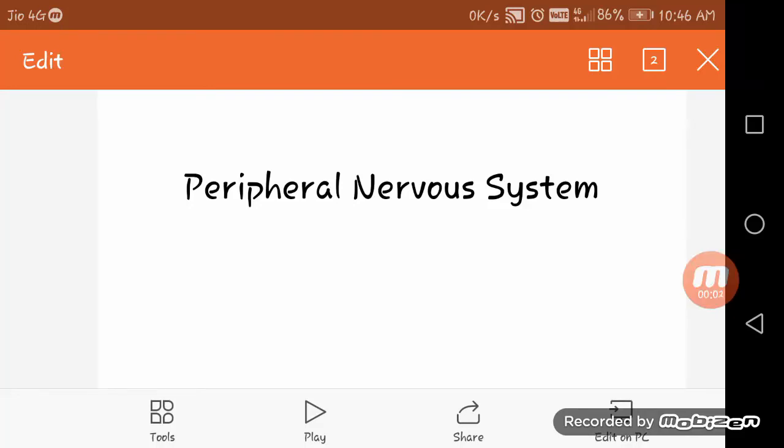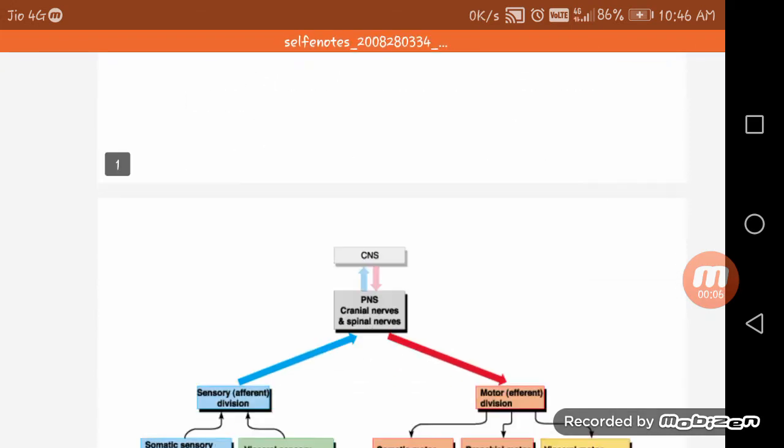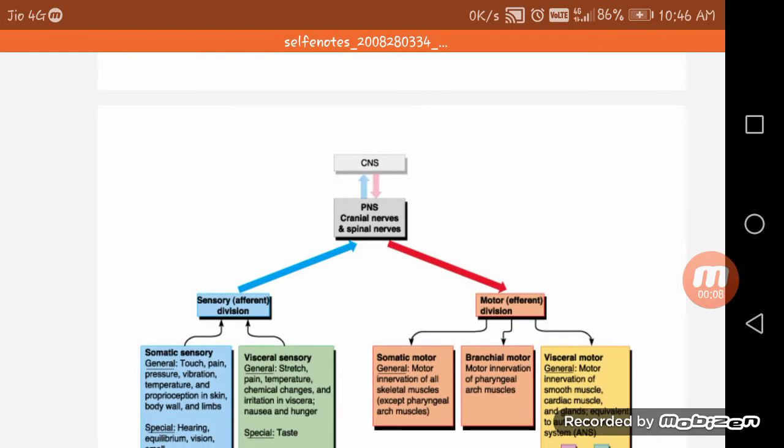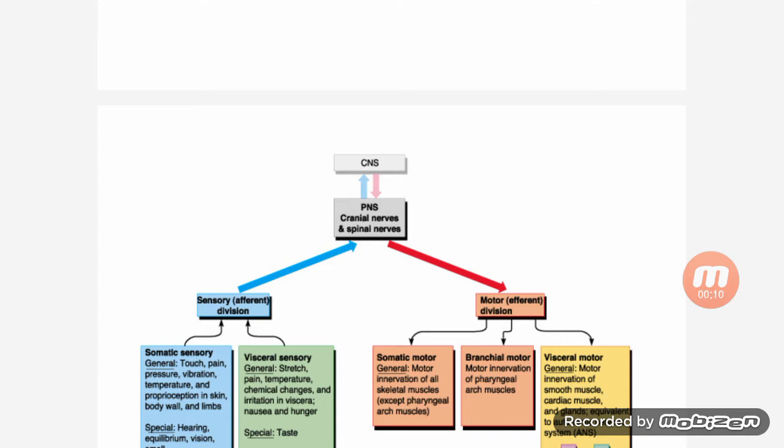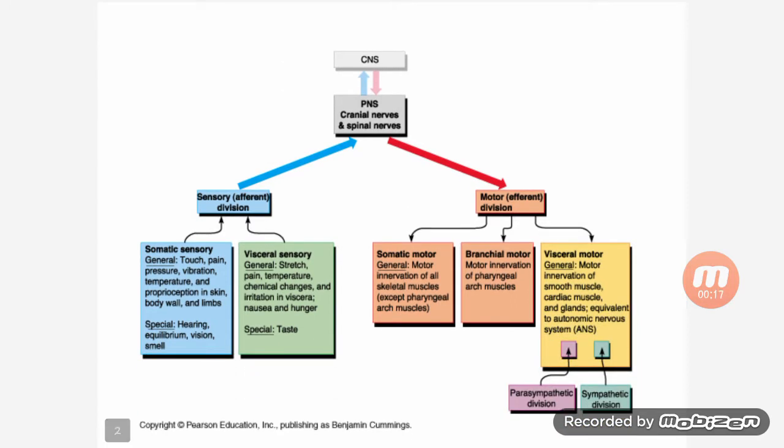Namaste. So today our topic is the peripheral nervous system. So CNS, PNS, cranial nerve and spinal nerve. Sensory afferent division, motor efferent division. The sensory afferent division has somatic sensory and visceral sensory.